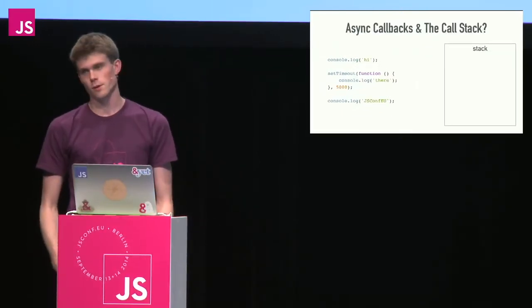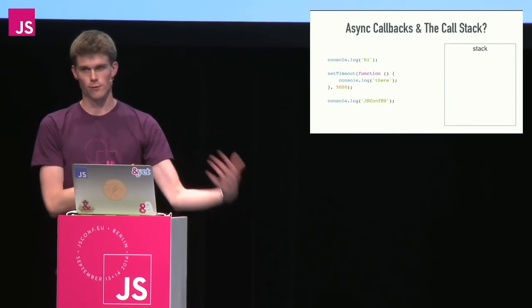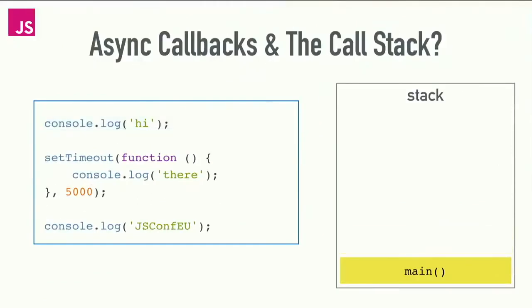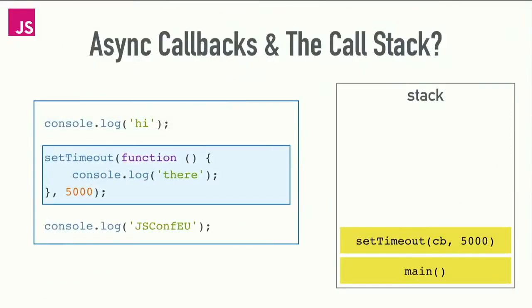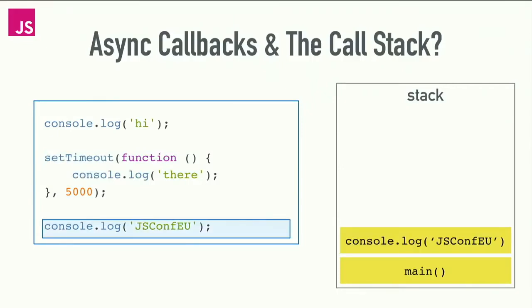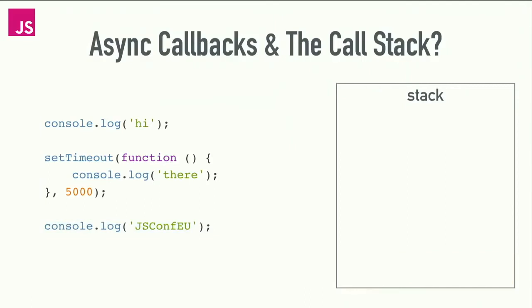So asynchronous callbacks with regards to the stack we saw before, how does this work? Let's run the code. Console.log hi, set timeout. OK, what's going to happen here? We know that console.log there doesn't run immediately. It's going to run in 5 seconds' time. We can't push that console.log onto the stack, so somehow it just disappears. We don't have a way of describing this yet, but we'll come to it. We log JS-conf.vu, clear, and then 5 seconds later, somehow magically console.log there appears on the stack. How does that happen?